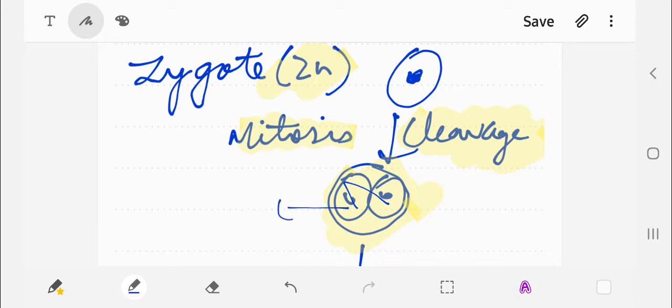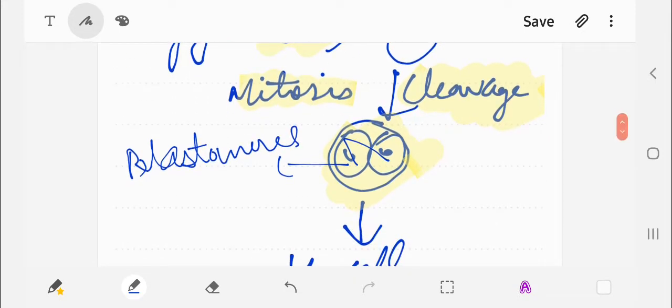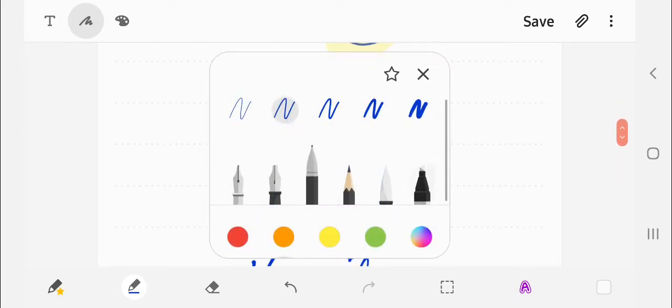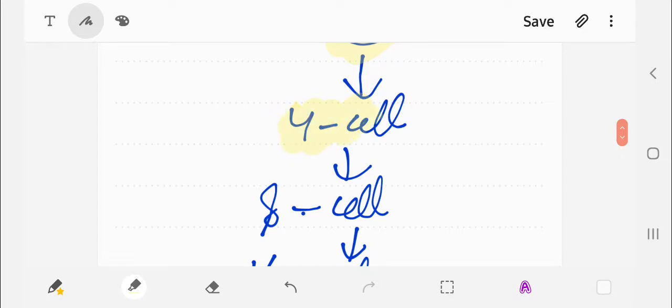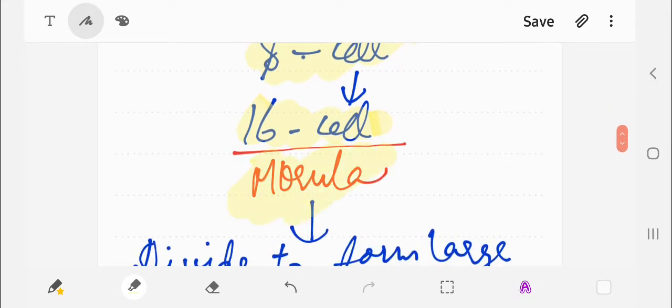So first the zygote, from one cell we form two cells, that stage is known as cleavage, and the cells are known as the blastomeres. Then they undergo further divisions, 2 to 4, 4 to 8, 8 to 16, and the embryo with 16 blastomeres is called the morula.